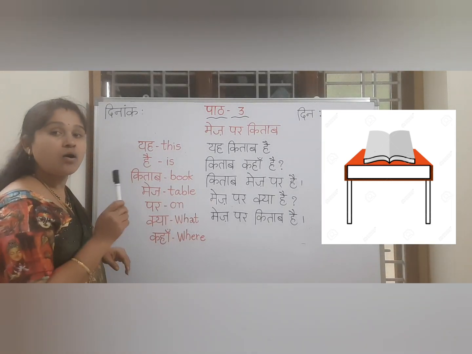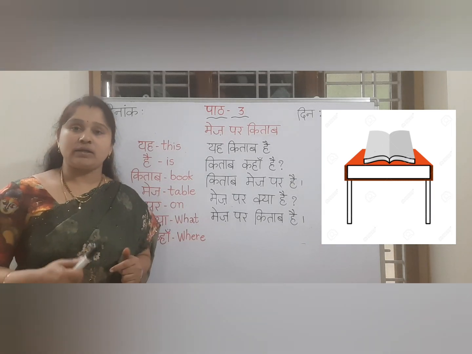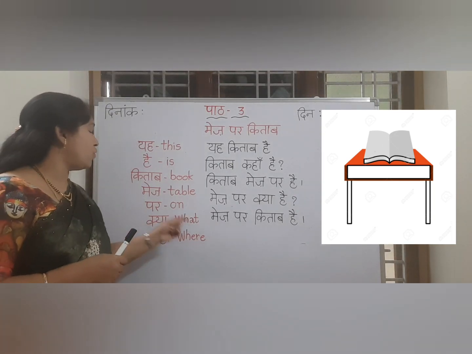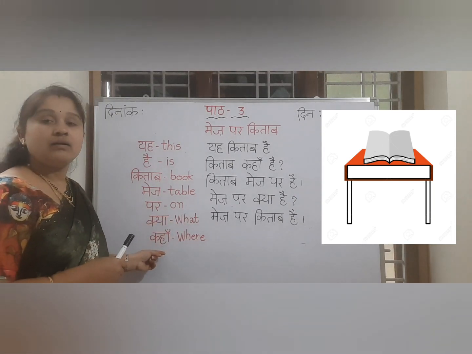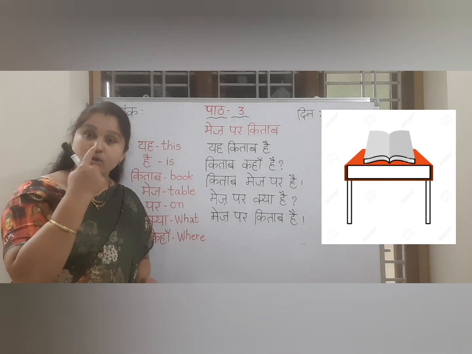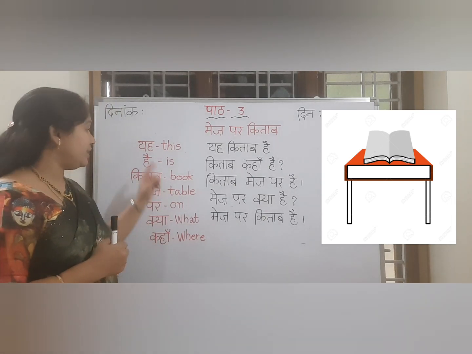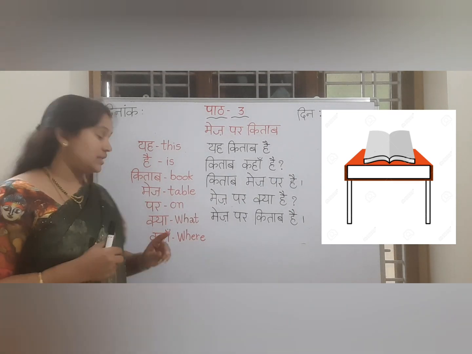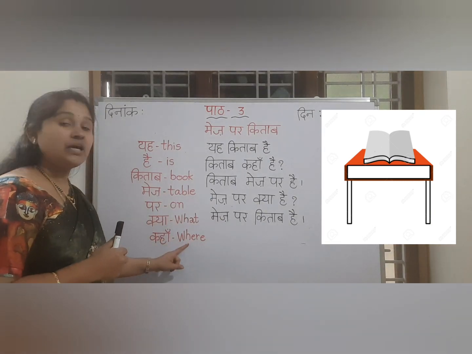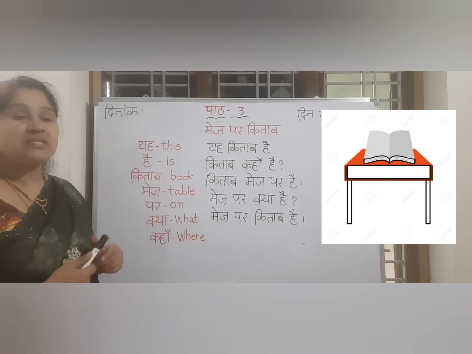पर माने क्या है? On. क्या, what. Mostly we will use the word what. Why? We will ask all these questioning words, right? Now, क्या माने what. And kahan. When Chandrabindu is given on ha, the sound should come through nose and mouth at a time. Ha. Kahan. Where. And in this, we are going to learn two questioning words. That is, one is what, where. What means kya, where means kahan. ठीक है?